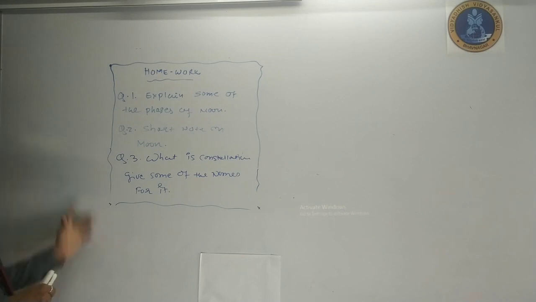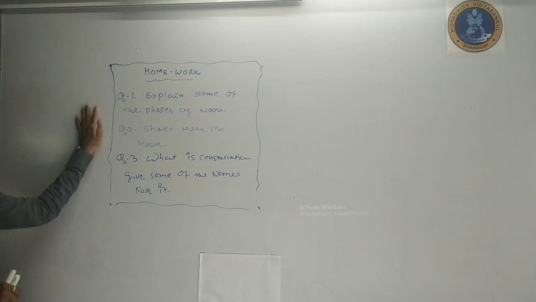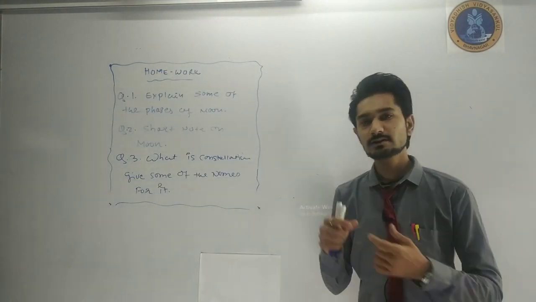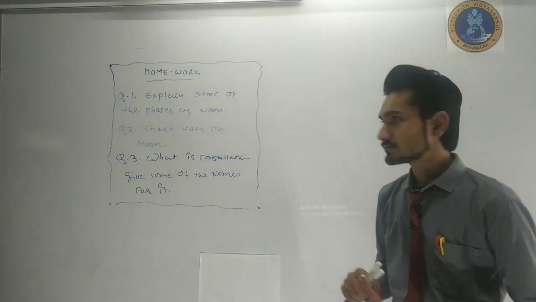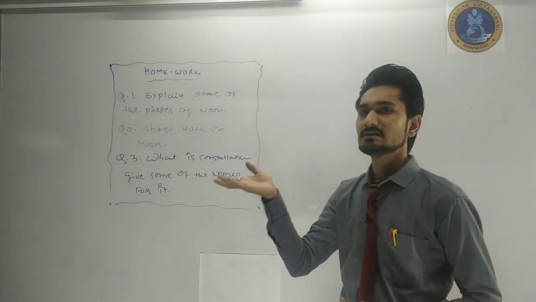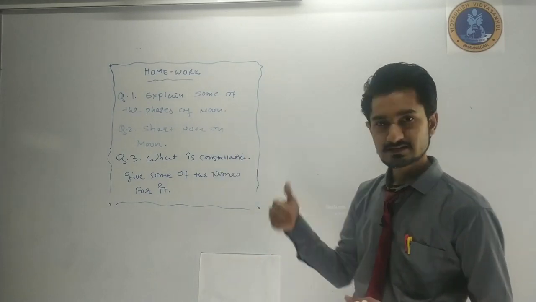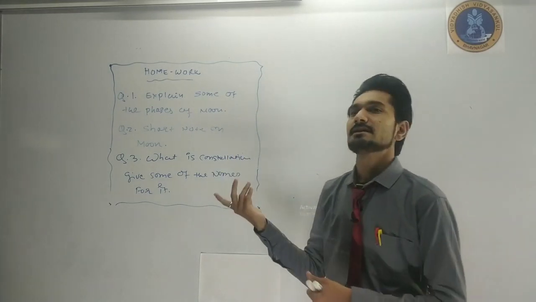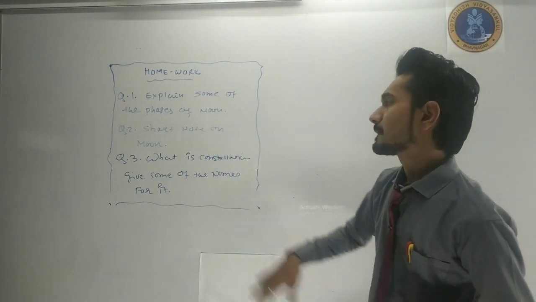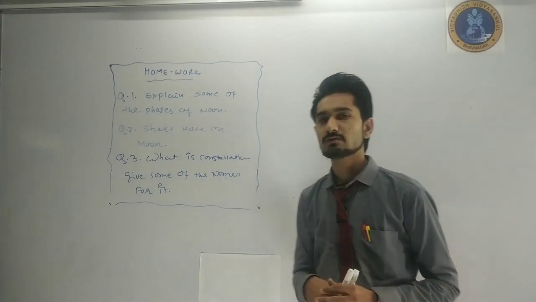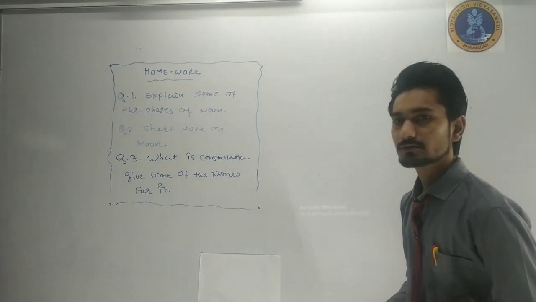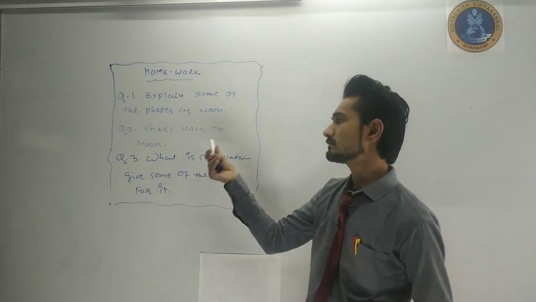I hope you can all see the screen clearly. Explain the phases of the moon, in which you have to draw the 8 phases of the moon and write each name on it. This is the quarter moon, this is the full moon, this is gibbous, that is crescent, and you have to write new moon, full moon. All these phases you have to write. For the short note on the moon, you just explain some of the top points regarding the moon. You don't need to draw the moons.